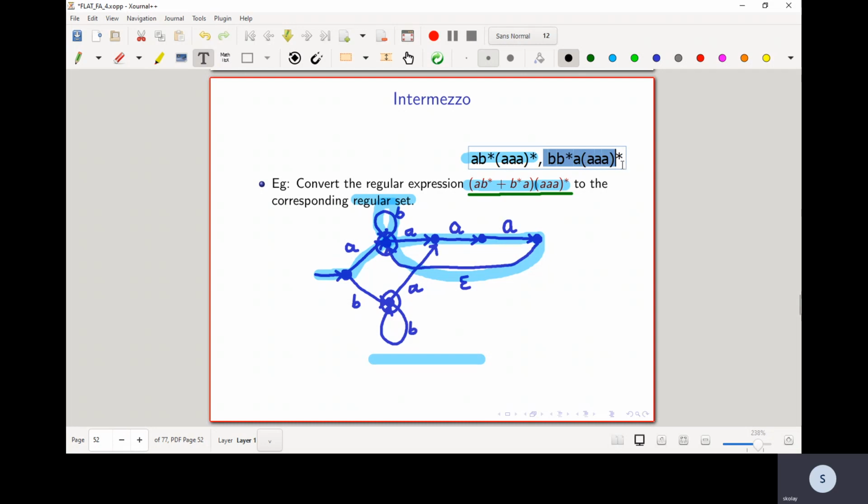Again, this means that I'm looking for a language which can be broken into a concatenation of languages, where the first is the language matching B concatenated with the language matching B star, concatenated with the language matching A, concatenated with the language matching A star. So then, yeah, I think I have made one mistake. So let me.